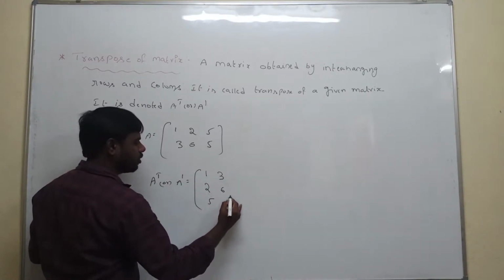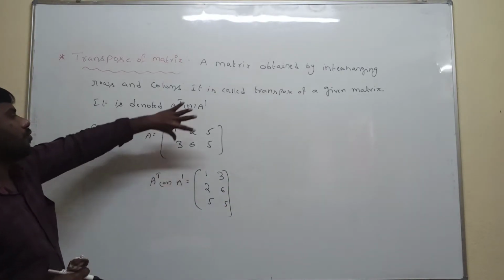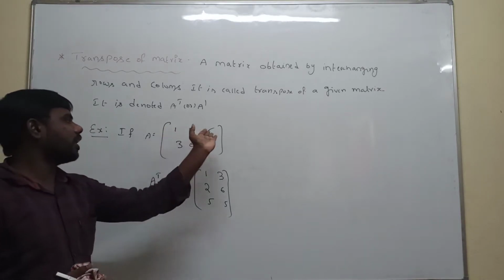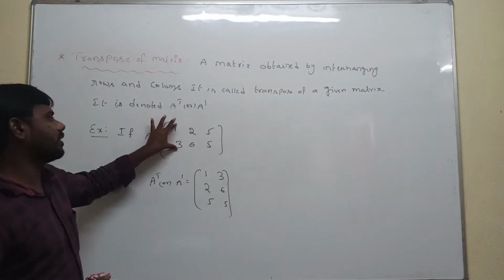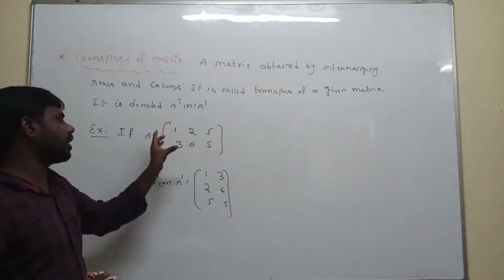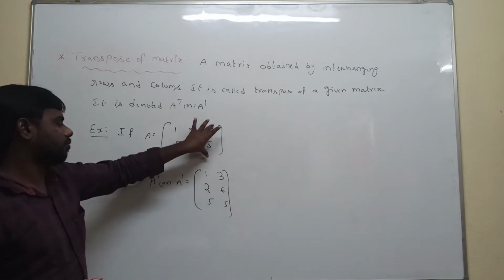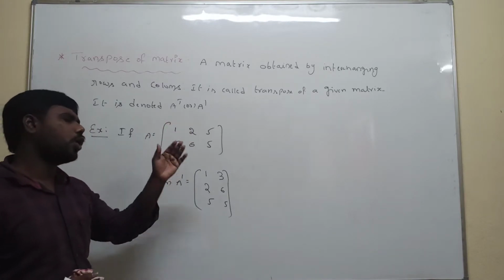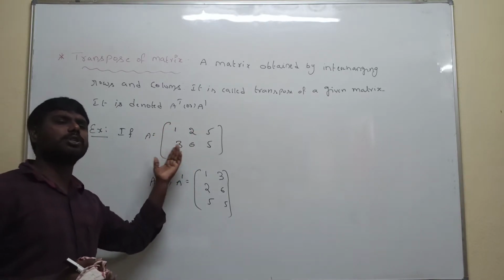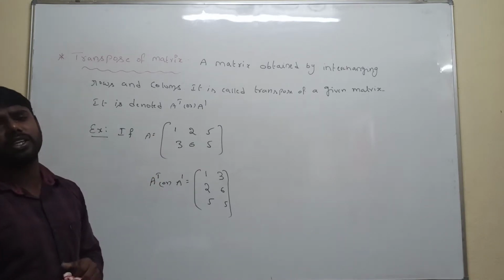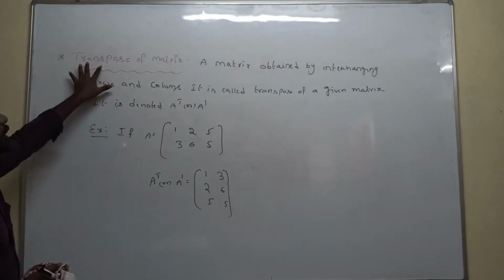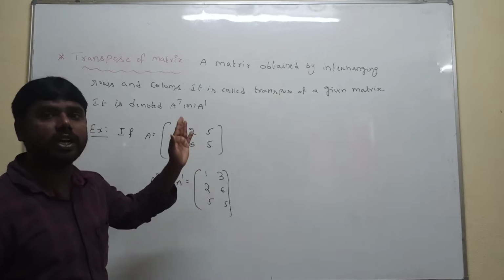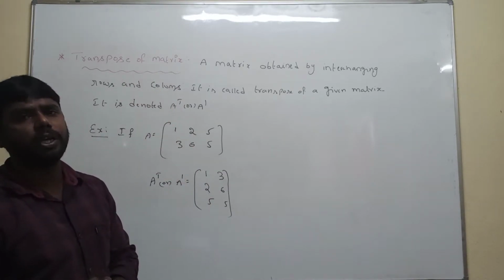3 6 5. So now we are interchanging the rows and columns. The first row is replaced with the first column, the second row with the second column. Or else, horizontal lines you write as vertical lines. 1 3 can be written as a vertical line, 2 6, and 5 5 can be written horizontally. That's your wish. We can take horizontal and write vertical lines, or replace rows with columns, or columns with rows. Finally we get the same answer. Again, the transpose of a matrix is nothing but a matrix obtained by interchanging rows and columns. It is called the transpose of the given matrix.